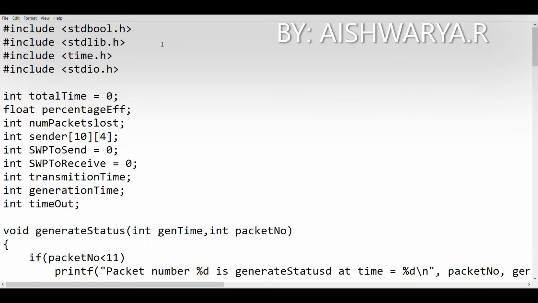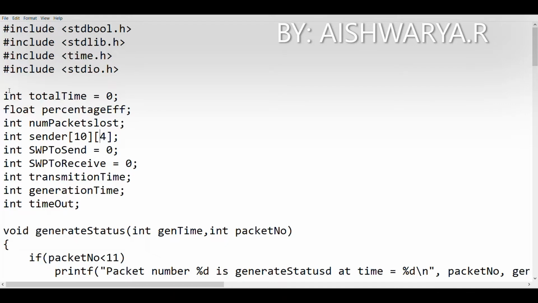Here the program is coded in C language. We first have some header files. Some of the basic ones are stdlib.h and stdio.h. Next we have stdbool.h. This header file is needed for using variables of Boolean data type, that is they can have two values, true and false. Next we have the header file time.h. This header file has functions to get and manipulate date and time information.